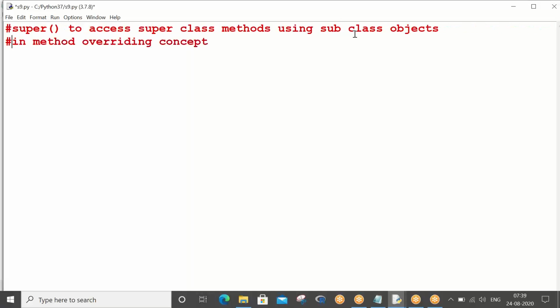In the method overriding concept, if method overriding is not there, you don't have to go for super. Am I right? I will show that. You have to realize that. You have to understand that.